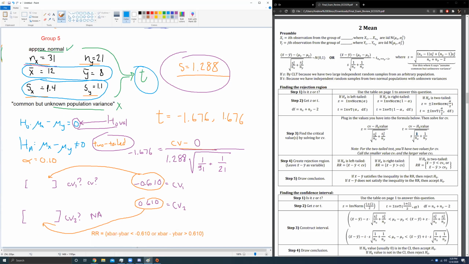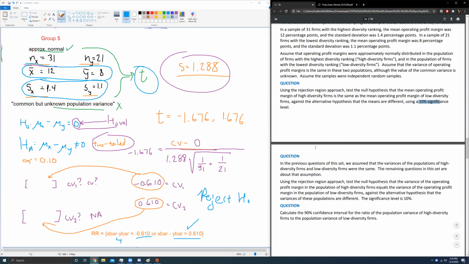No worries. Okay, so X bar minus Y bar, that's 4, exactly. And does that satisfy one of these inequalities? Is X bar minus Y bar, that value of 4, less than negative 0.610? No, but it is greater than 0.610, so we are going to reject the null hypothesis. Good? They're going to probably have us do it all over again. Oh no, actually no, not at all. I'm not going to do it.